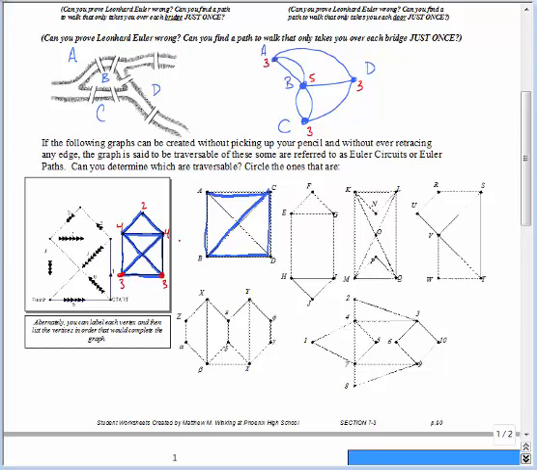So, small story to kind of clean this all up. What Euler figured out is that to be an Euler path, which this one was, you should have 2 odds and the rest even. And that's exactly what I had there. I started at one odd and ended at the other odd. To have an Euler circuit, which means you're going to start and end at the same place, he determined that they have to have all even degree vertices.